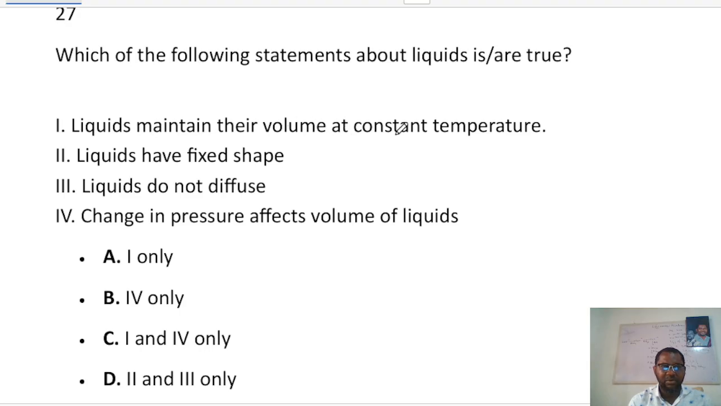Liquids maintain volume at constant temperature. Yeah, that means it has a fixed volume. This is wrong. Liquids do not diffuse. Liquids do not have a fixed shape.